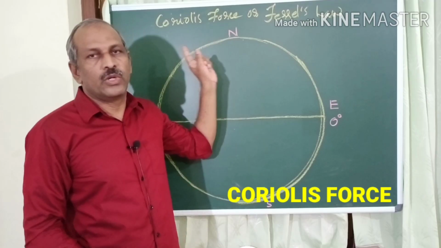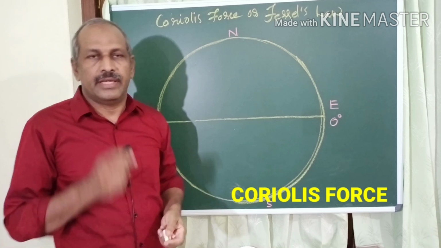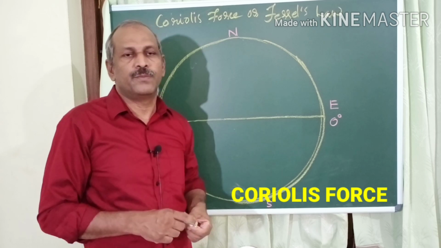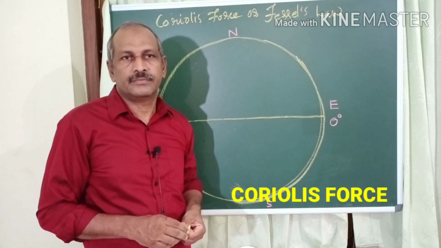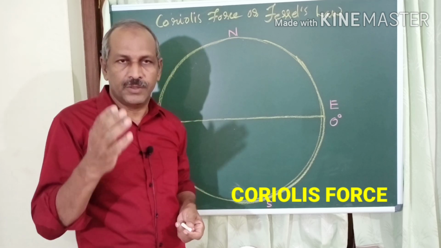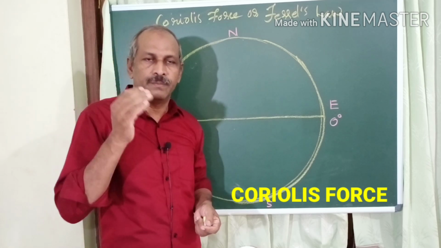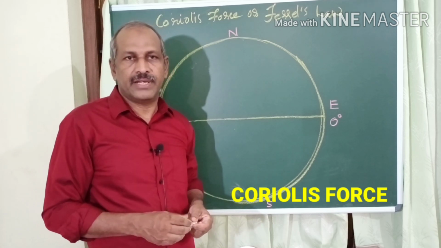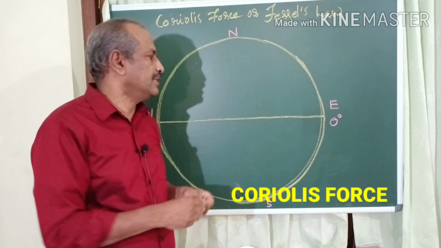Another factor that causes a variation in the direction of the wind is Coriolis force or Ferrel law. Let us see the role of Coriolis force in determining or deciding the direction of the wind. Any freely moving bodies on Earth's surface or in the lower atmosphere, it can be cloud, it can be ocean water, it can be wind, get deflected, meaning turn or bend, to the right of its direction of the movement in the northern hemisphere.